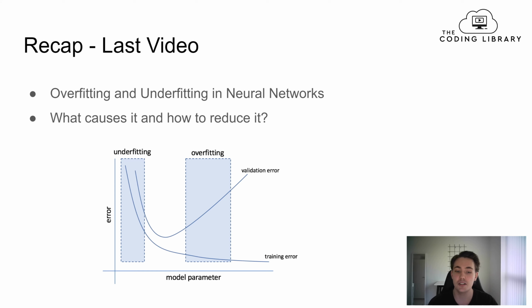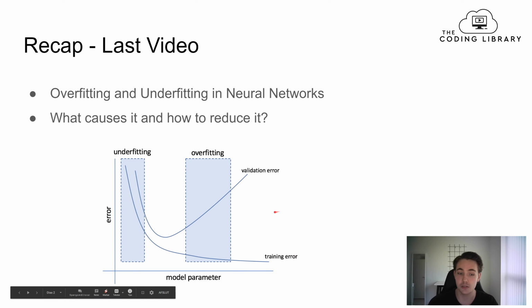When we're training a neural network, we have this validation error and our training error, and optimally we want those two to converge together towards a low error. We can see here that the training error gets less and less, but our validation error at some point starts to get greater and greater, and it begins to move further away from the training error. This causes overfitting, because then we can't generalize with our model, and our model can't predict new data that it hasn't trained on.